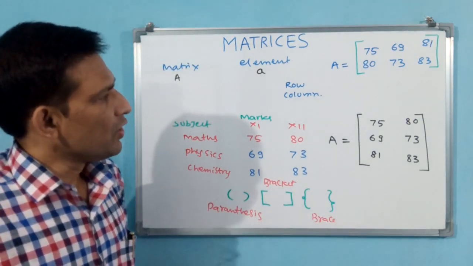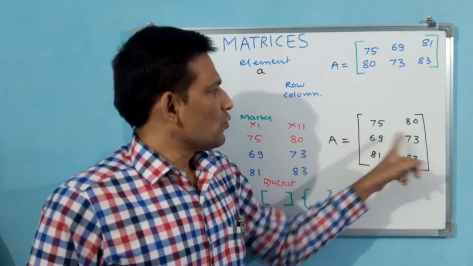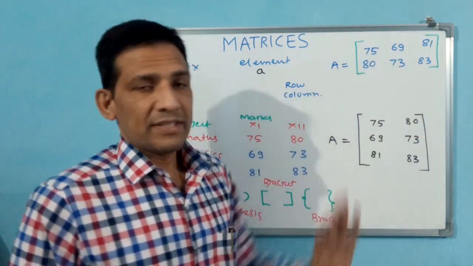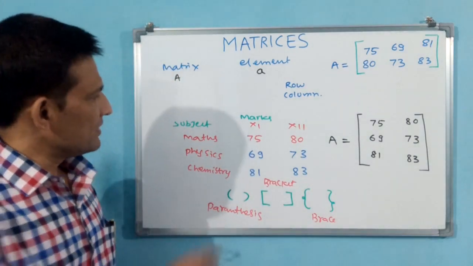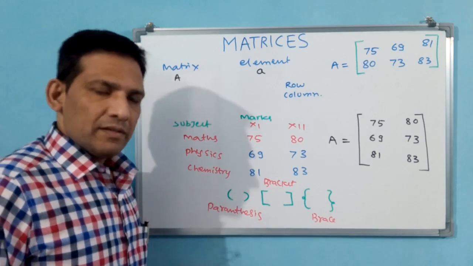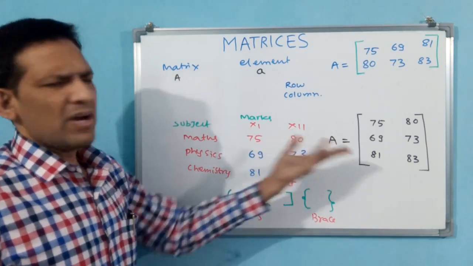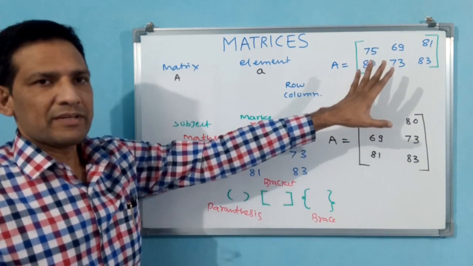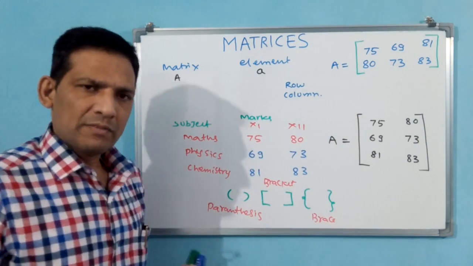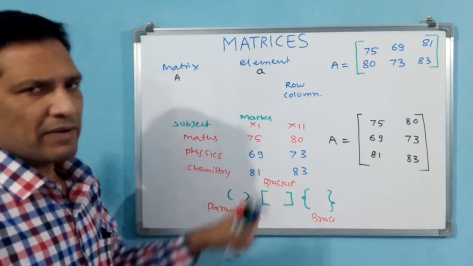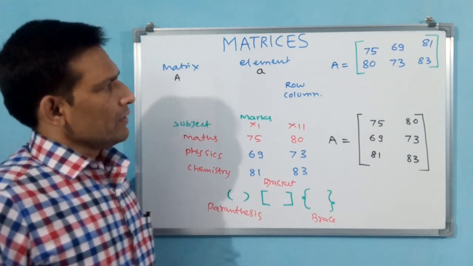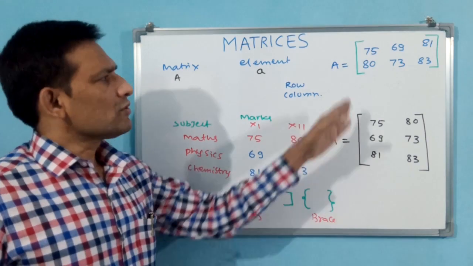Here you see 3 into 2, 6. Here also 2 into 3, 6. Total elements are the same. Why? Because see, 6 elements you have to arrange in an ordered rectangular array. Numbers or whatever it may be. Here, for easy understanding, I have taken only numbers. We will go for functions also afterwards. Inside functions also will come. Okay. Now you see both are the same. Both matrices are the same.